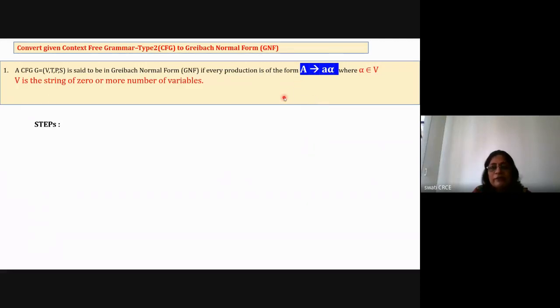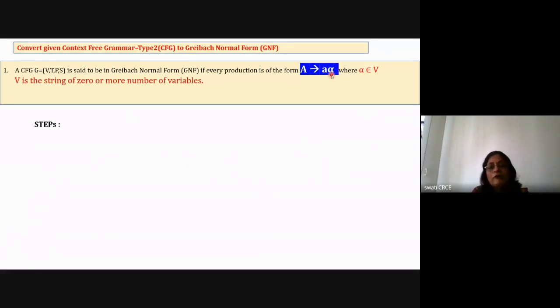Left hand side is a single variable because it is CFG, and it is a GNF format of CFG. And then we have a small case letter here, that is the terminal symbol as a first letter, and there is only one single terminal symbol, and the right hand side starts with the terminal symbol. After that there can be alpha, but here the meaning of alpha is different than the meaning that we have been taking till now.